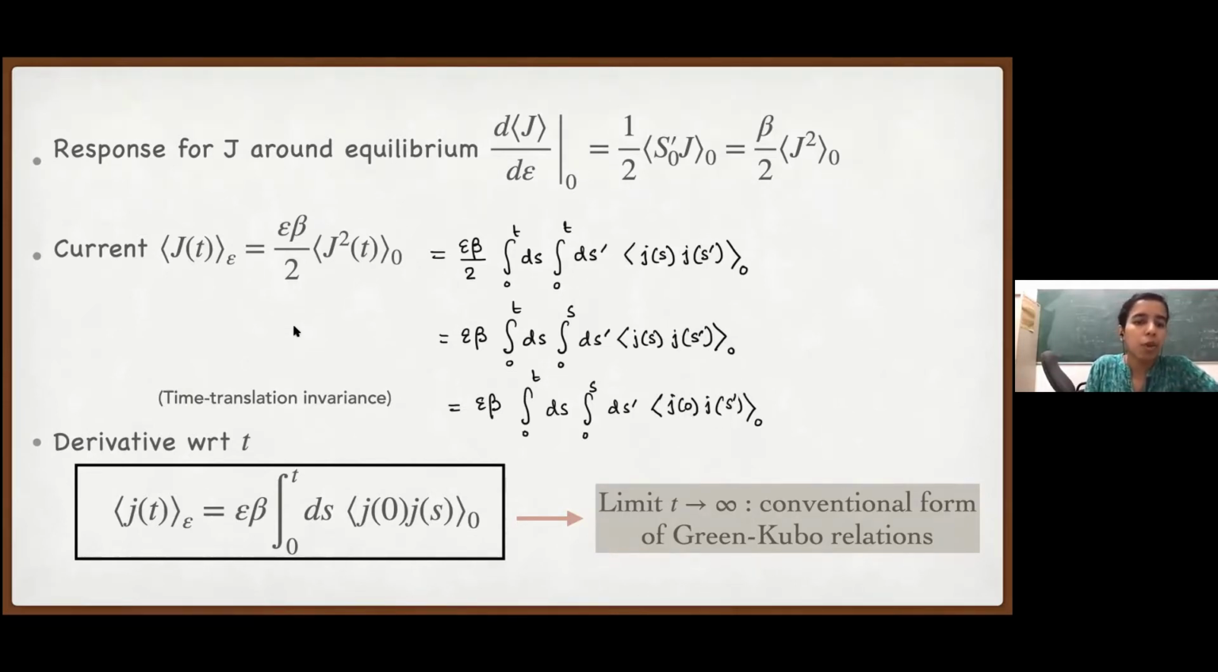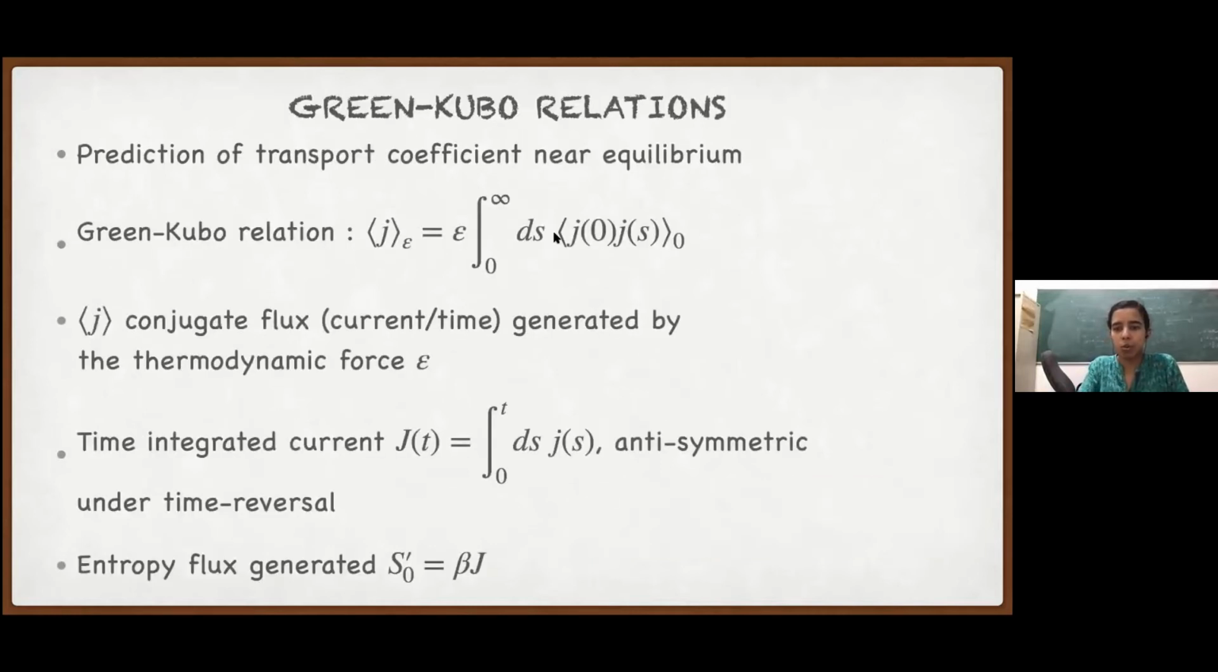Now we want to see what happens to the instantaneous current. So on the left hand side, we just take a derivative with respect to t. That gives us the small j_t average in presence of the perturbation. And on the right hand side, we just get the inner integral because we are just taking d/dt. This integral drops off. So we have this form: epsilon beta, integral 0 to t. So this talks about the instantaneous current at some finite time t. Now if we take t going to infinity, we get back the conventional form of the Green-Kubo relation.